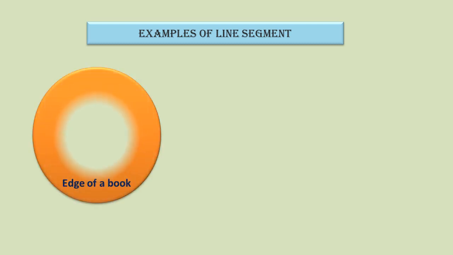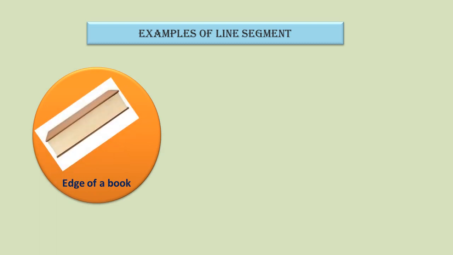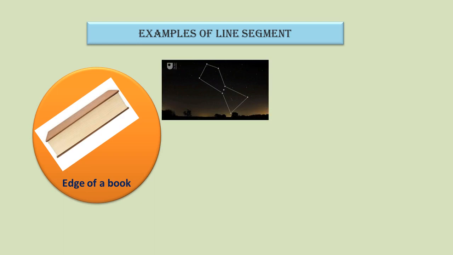Now children, examples of line segment. So in our surrounding, we can find plenty of examples of line segment. Let us see some examples here. Edge of a book. You all must have seen a book. So if you see the edge, means the side boundary of the book, you will see that it is a straight path between 2 points, and that is the example of line segment. You can see the beautiful Orion here, and where the dots are joined by straight path, and these paths between any 2 points are denoting the line segment.